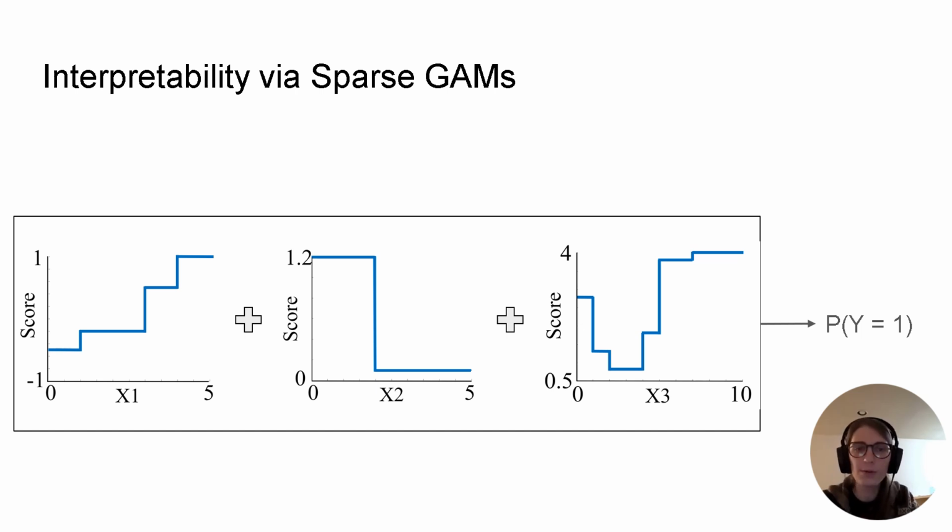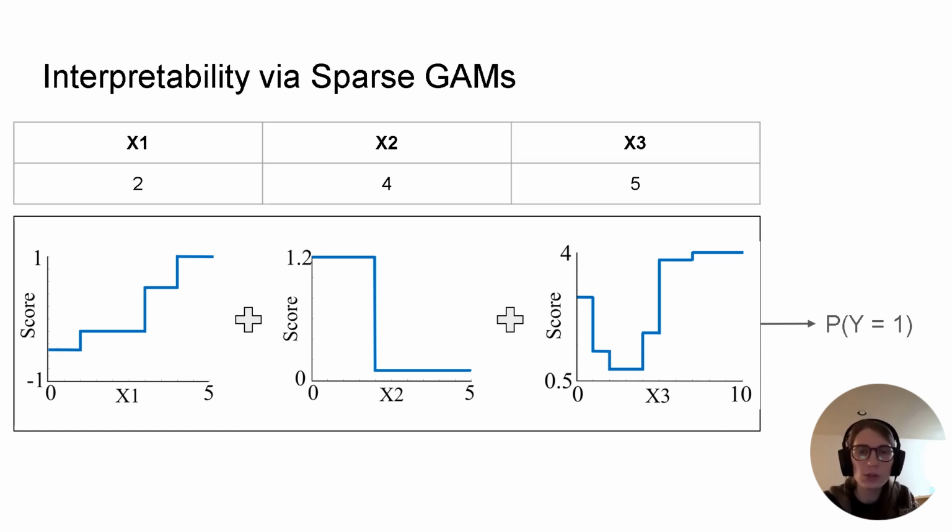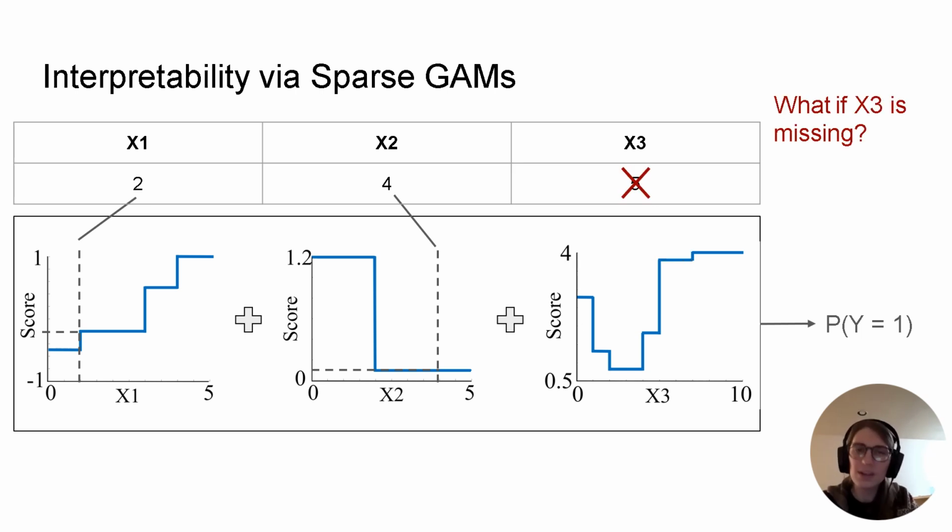To evaluate the score for a sample, we map each feature to its corresponding shape function. We're just evaluating a small number of univariate functions and summing them. But what happens if there is missing data? Suddenly, it's not so clear how to evaluate this function.